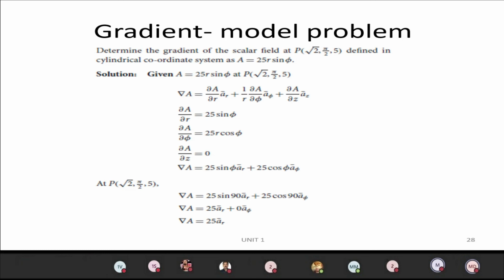Now we have to apply the point P of root 2 comma pi by 2 comma phi. What is pi by 2? It is 90 degrees. So del A equal to 25 sin 90 ar plus 25 cos 90 a phi. The final answer is del A equal to 25 ar vector. You can see that the input, A equal to 25 r sin phi, is a scalar with no direction, but the output of the gradient is a vector: del A equal to 25 ar vector.